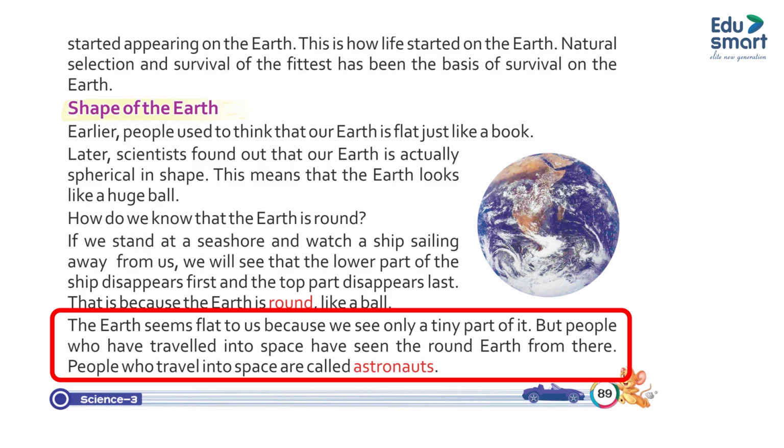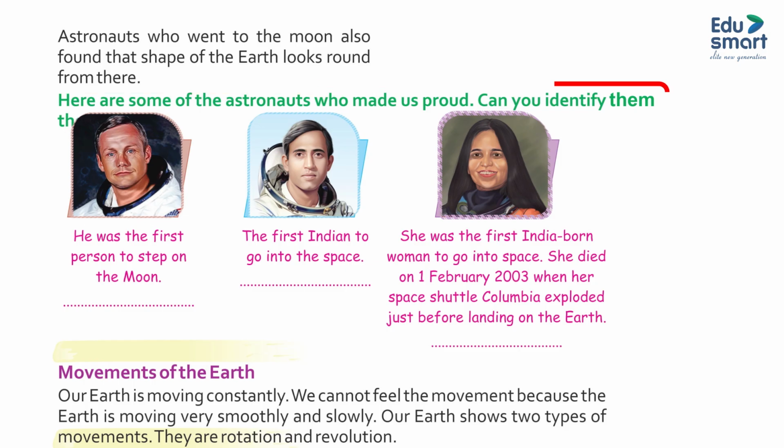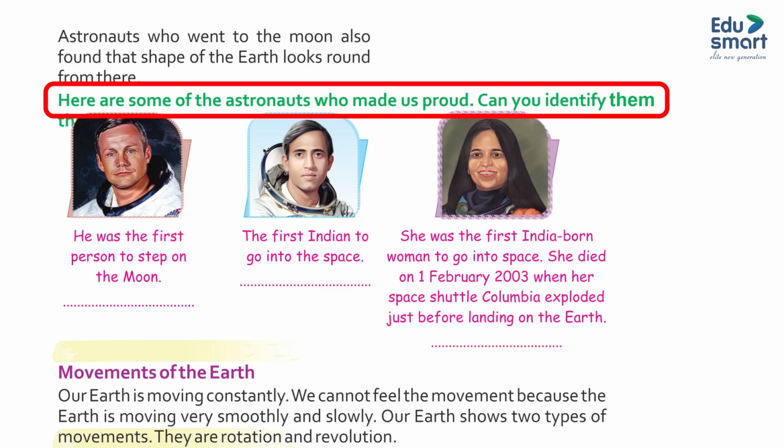The Earth seems flat to us because we see only a tiny part of it. But people who have traveled into space have seen the round Earth from there. People who travel into space are called astronauts. Astronauts who went to the moon also found that the shape of the Earth looks round from there. Here are some of the astronauts who made us proud.